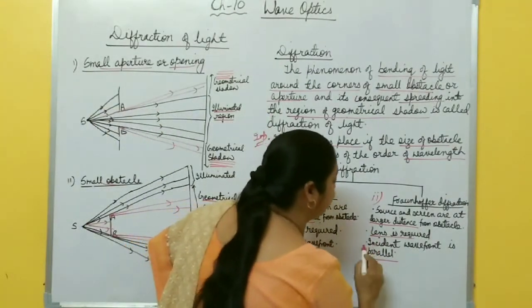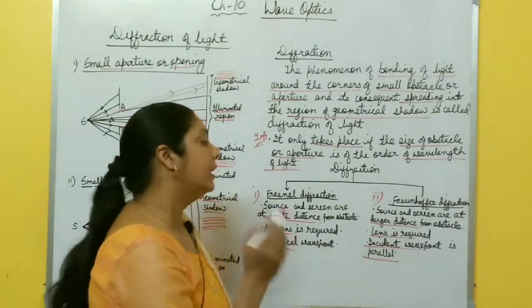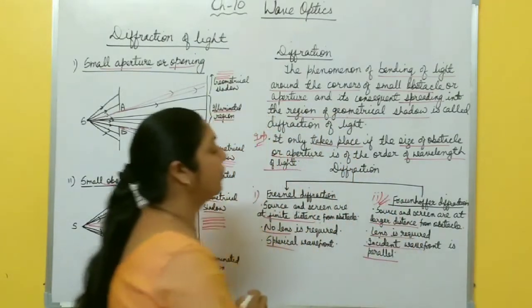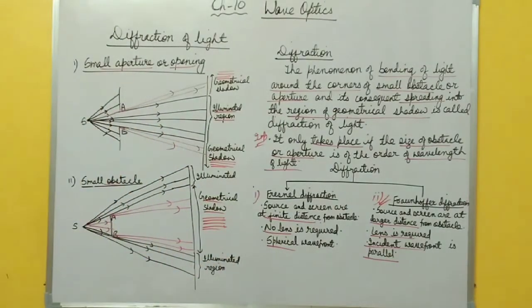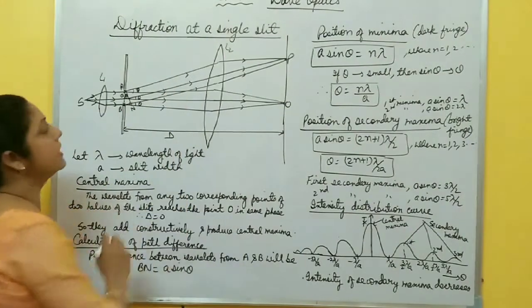Parallel wavefront. So there is a small difference between this Fresnel and Fraunhofer. In your syllabus only Fraunhofer diffraction is there. So we will discuss Fraunhofer diffraction due to a single slit. Okay, please take a screenshot of this one. Now diffraction at a single slit.